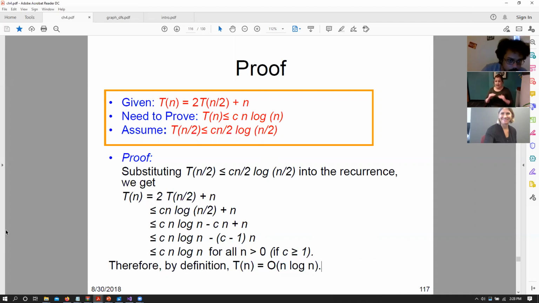Somebody said c n log n equals x, (c minus 1) n equals y, x minus y. Yep, there you go. You're correct. That is one way to say it. Yes, exactly. So does everyone agree that c has to be greater than 1 in this case, and n has to be greater than 0? Type in yes or no. Type in no if you don't understand. Don't type in yes, type in no if you don't understand.